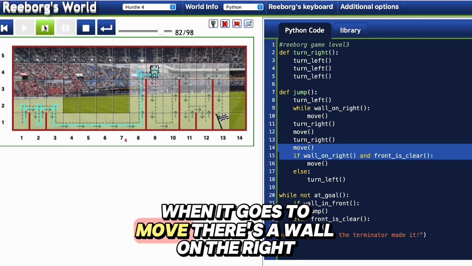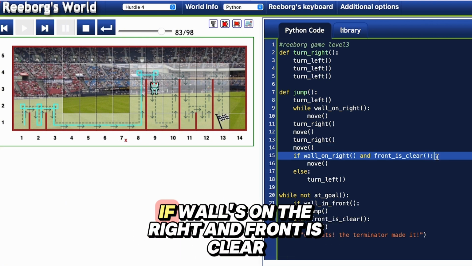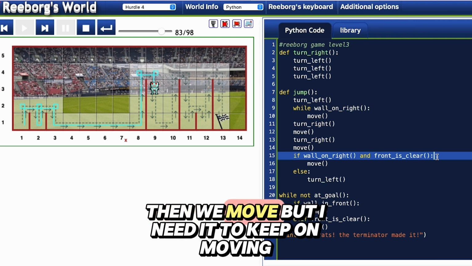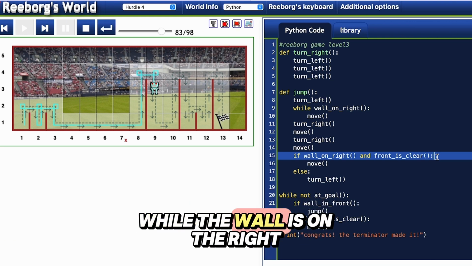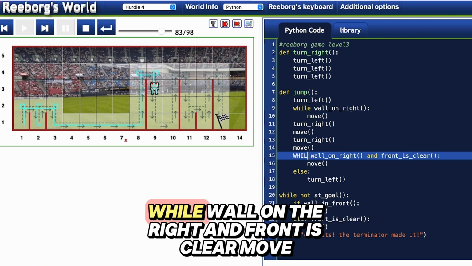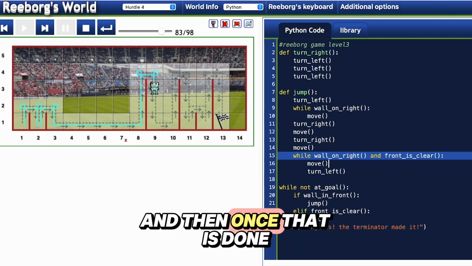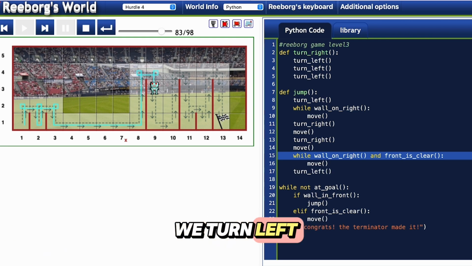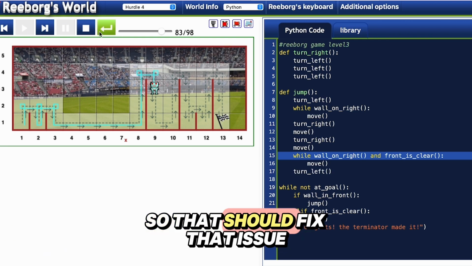When it goes to move, if there's a wall on the right, if wall is on the right and front is clear, then we move. But I need it to keep on moving while the wall is on the right. Can I do multiple conditions with a while? While wall on right and front is clear, move. And then once that is done, we turn left. So that should fix that issue.